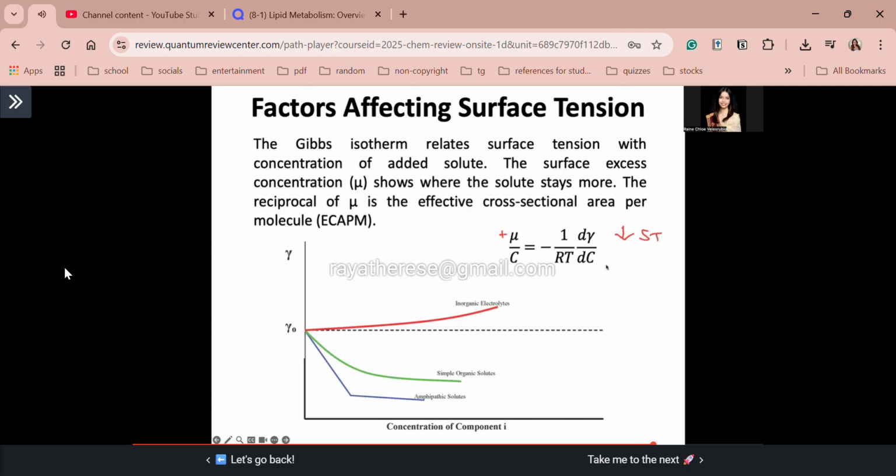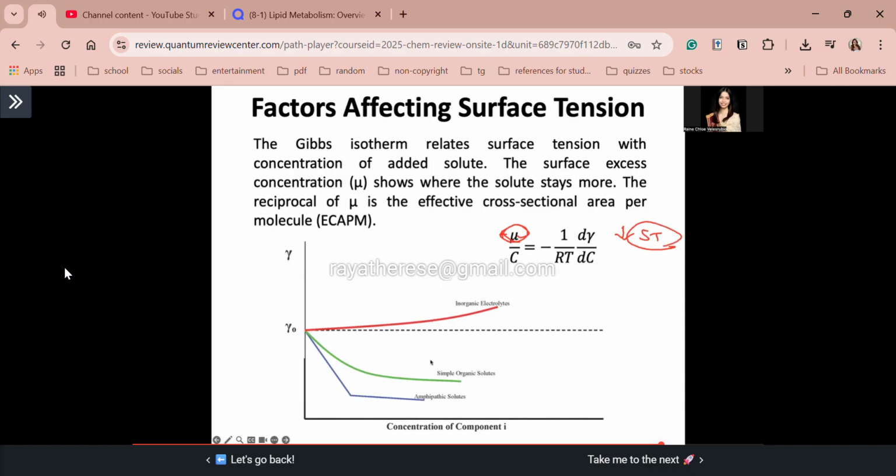And this is common for organic compounds and surfactants. Okay? Bakit? Kasi guys, yung solutes na yan, they will reduce the cohesive forces between the surface molecules. Again, they will reduce the cohesive forces between the surface molecules. That's why the solute, they will stay on the surface. And they will disrupt the cohesive surface forces. Okay? Mabida yung mga solute dyan. Kaya positive si mu. Okay? Because the solute will just stay on the surface. And as a result, because your cohesive forces, break apart mo siya, disrupt mo siya, the surface tension will decrease.